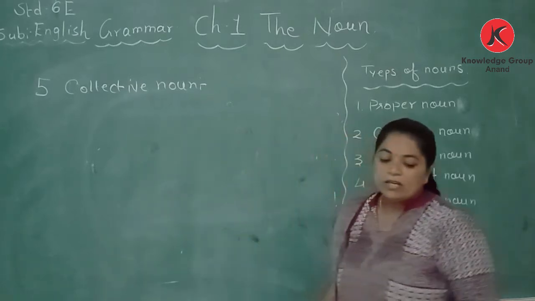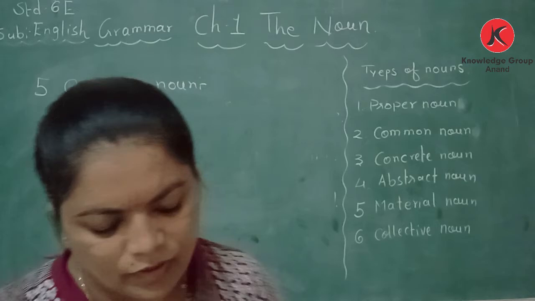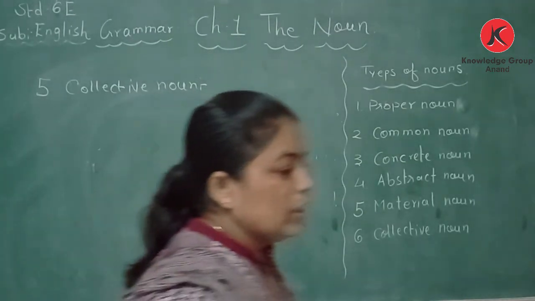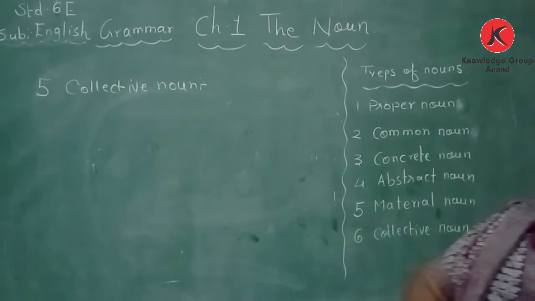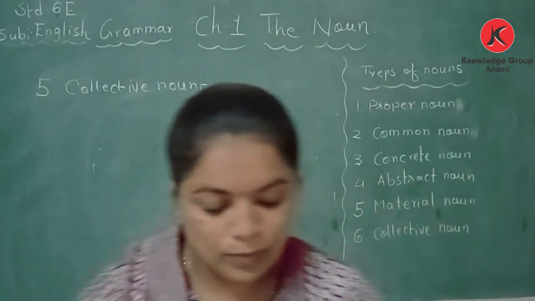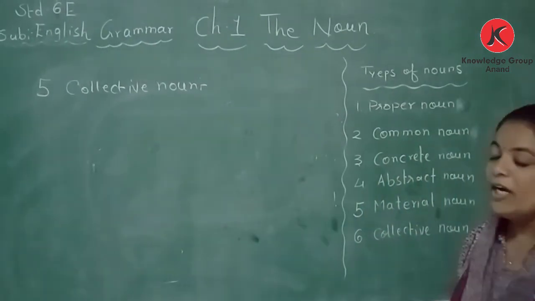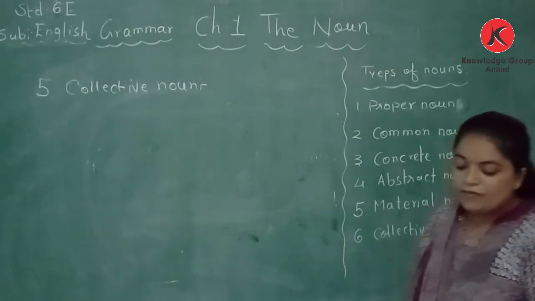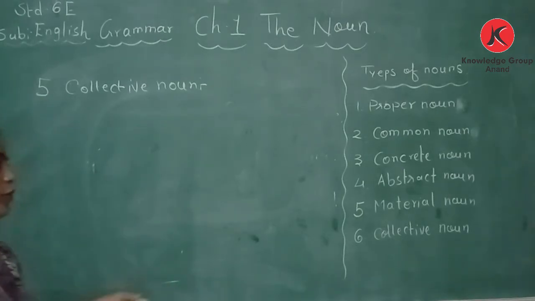So what is a collective noun? Collective noun is a name given to a group, class, mob, nation. For that, my dear students, if you remember in English, in our second lesson, the dog himself found a new master.